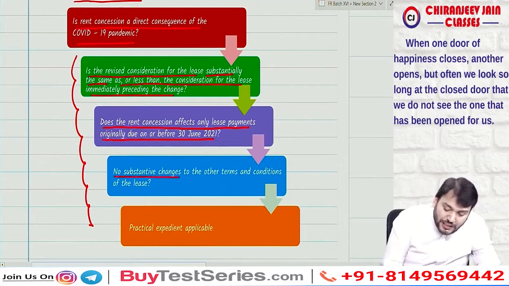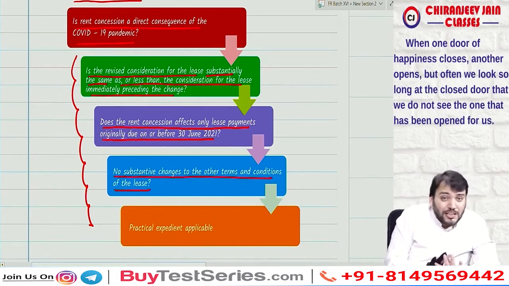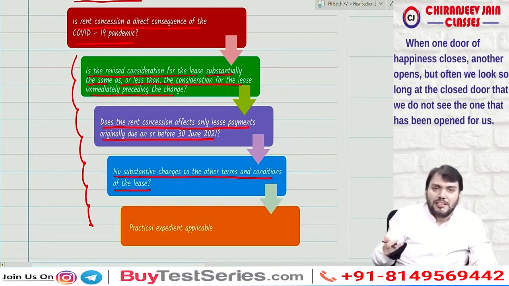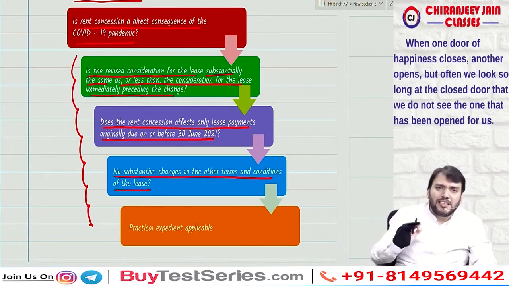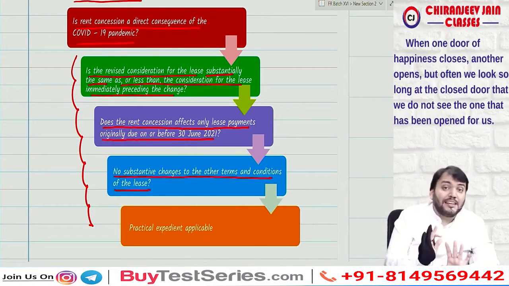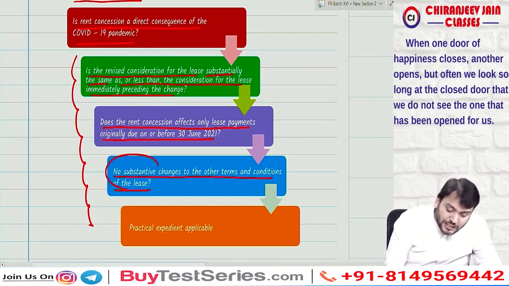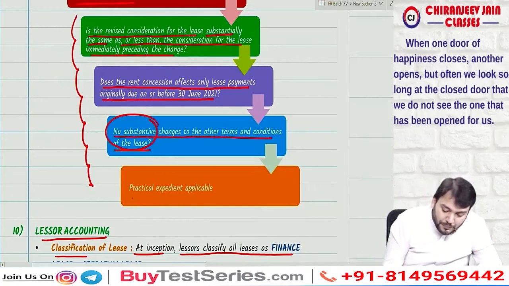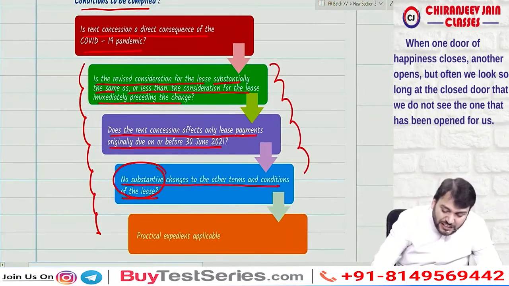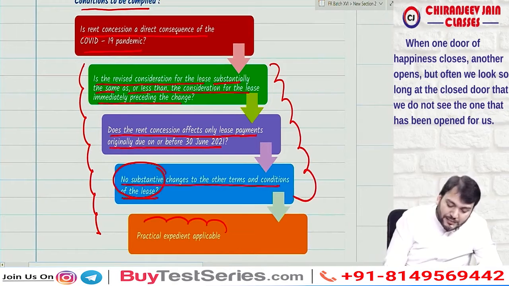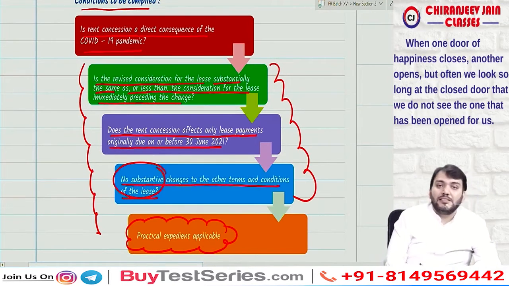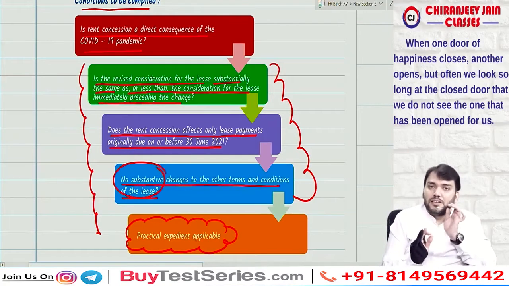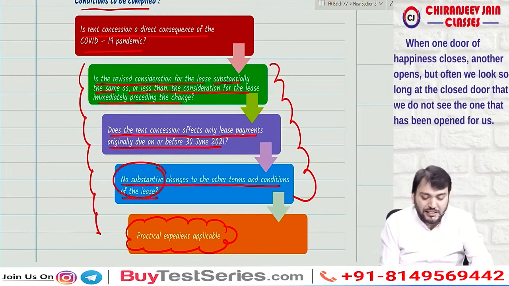Is there no substantive change to the other terms and conditions of the lease? Means the lease term will not be extended, etc. So only rent concession has been given. Now, what is substantive? That is not defined. If these conditions are satisfied, then the practical expedient is available, means the rent concession will not be accounted for as a lease modification.